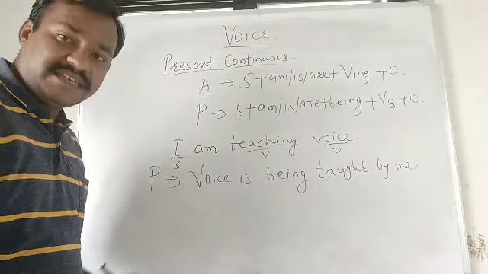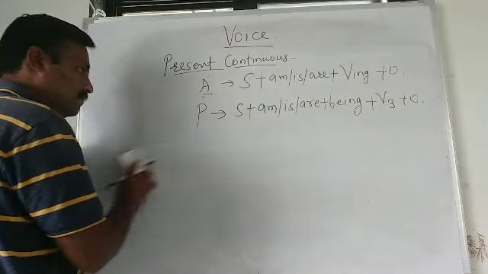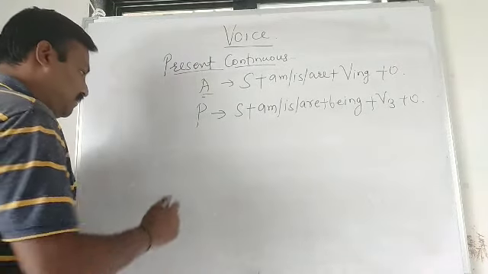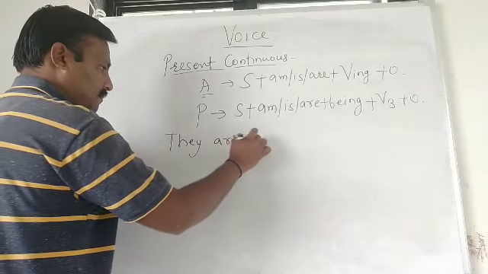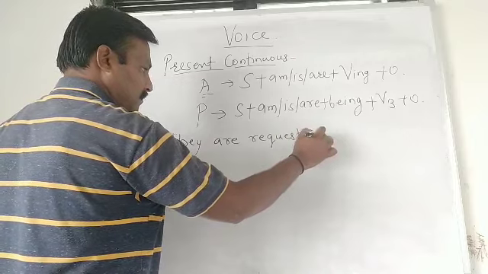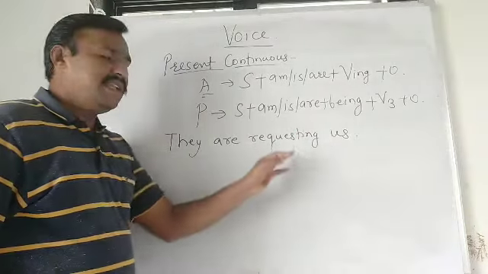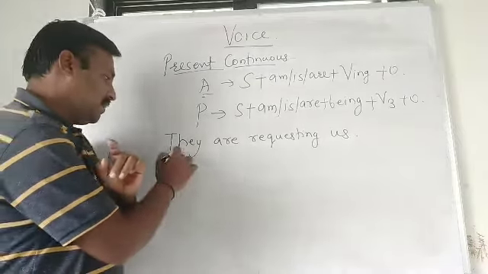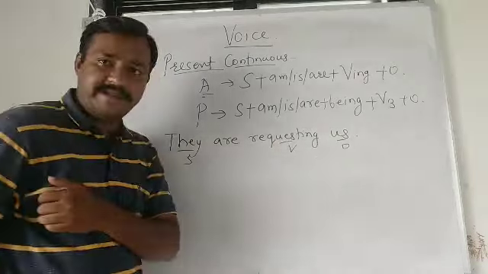So one more example we will study. They are requesting us. Subject, verb, object.